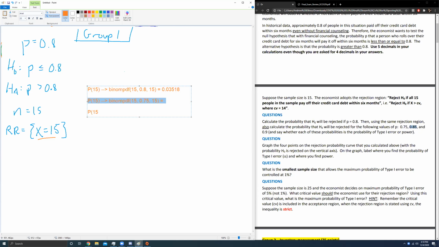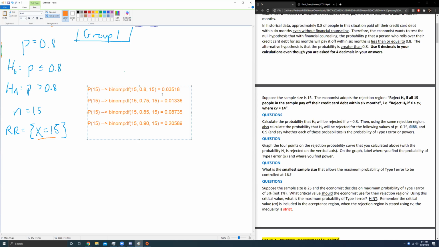Just going to copy and paste this 3 times. But then change it. So we want this to be 8.5. We want this to be 9.0. When I do these, 0.75, raise the 15th, 0.01336, 0.08735, and then 0.9, I get 0.20589. Okay? We have to state which of these are power and let's see, which of these are type 1 error or power.